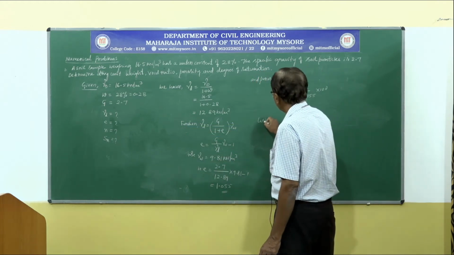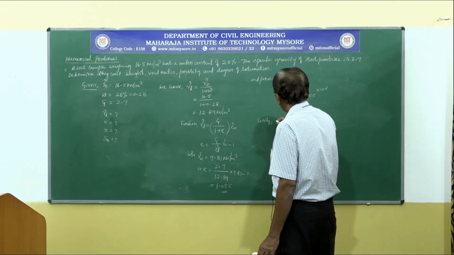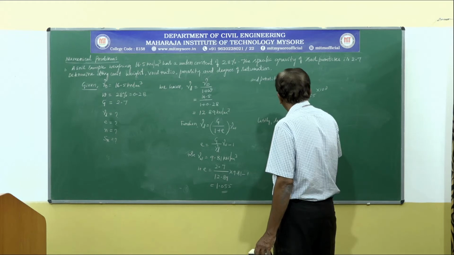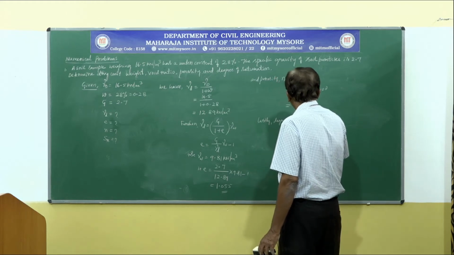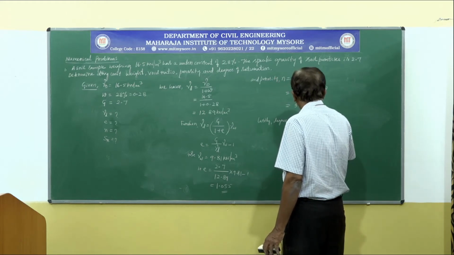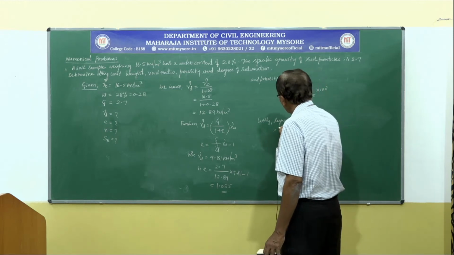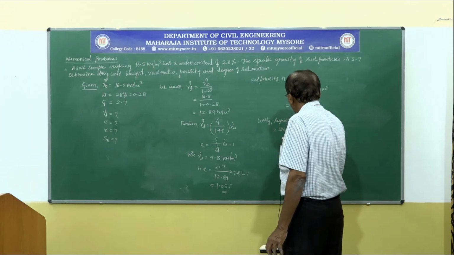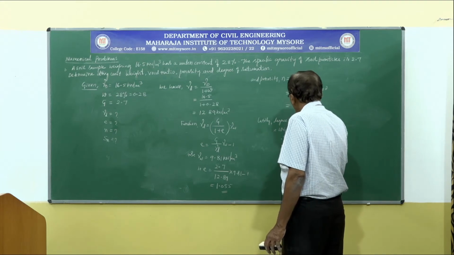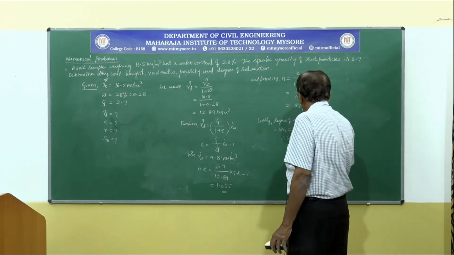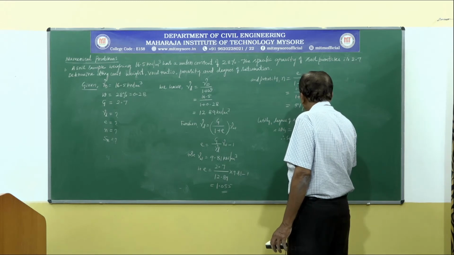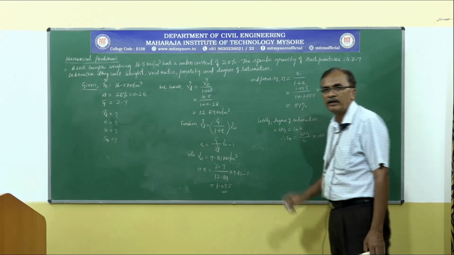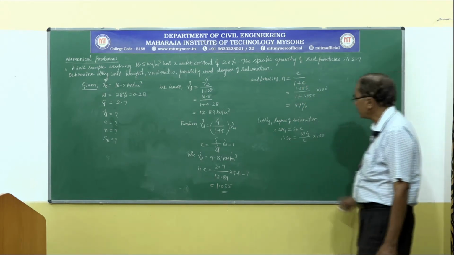Lastly, degree of saturation, that is Wg is equal to Sr into E. Therefore, Sr is equal to Wg divided by E multiplied by 100. Always we express degree of saturation in percentage.